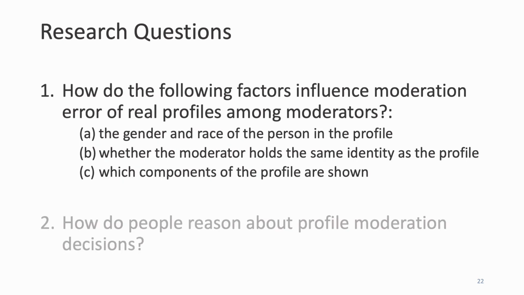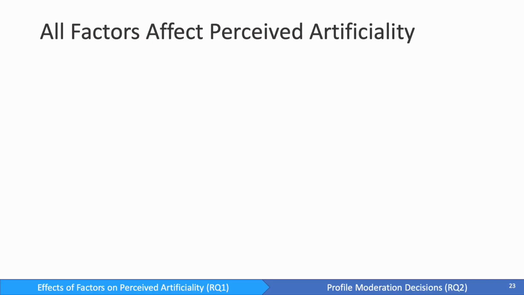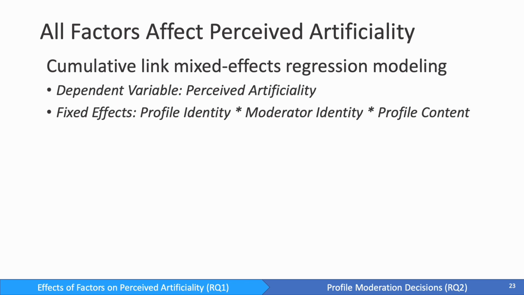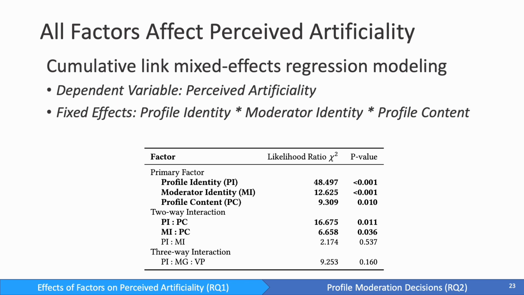With that in mind, let's move on to our results by investigating how profile identity, moderator identity, and profile content affect moderation errors. First, we find that all controlled factors affect perceived artificiality. We run a cumulative link mixed effects regression to model our data, and we model the perceived artificiality of each profile as our dependent variable. Each controlled factor is then assigned as a fixed effect upon this variable. After fitting and testing this model, we find several significant factors and bold them below.